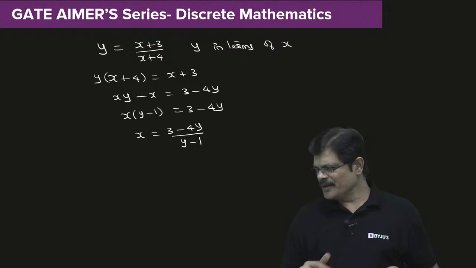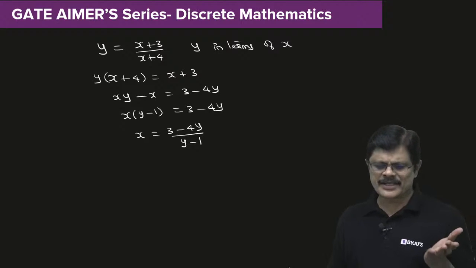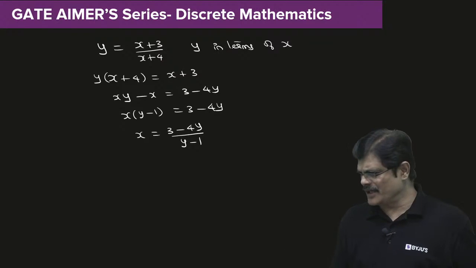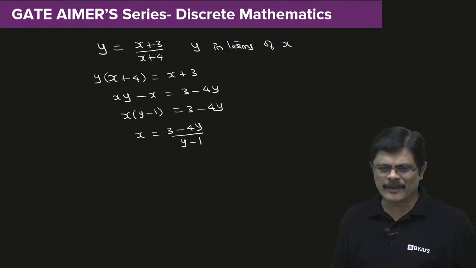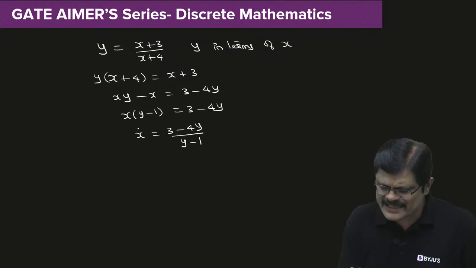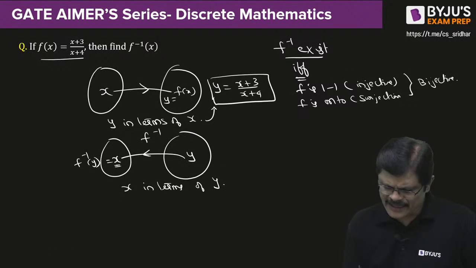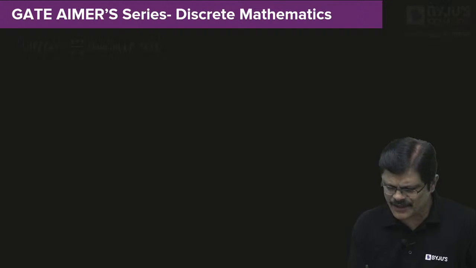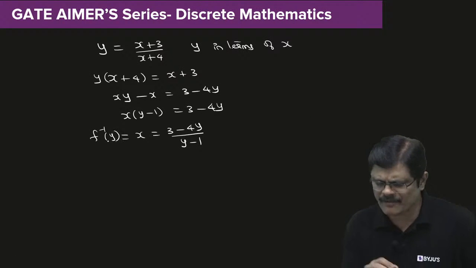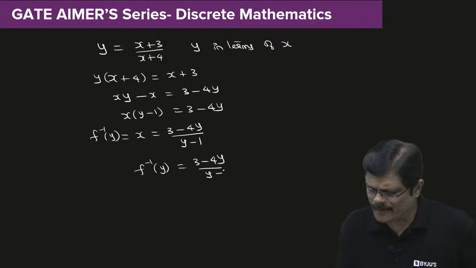Very good. Nayak Babu, you did a small mistake. Check that once, because you are sending 4y to the other side. It is 3 minus 4y, not plus, it is minus. Please check that. Be careful. And this x is your f inverse y, my dear friend. Because x is f inverse y. So whatever answer you got, that is your f inverse y. So you got f inverse y is equal to 3 minus 4y upon y minus 1.